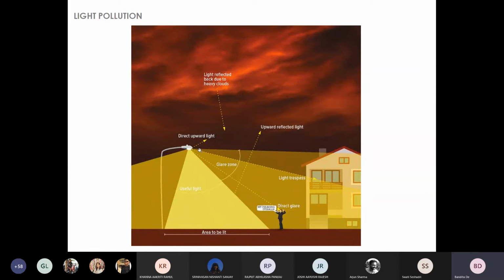Then there is an amount of light which gets scattered directly upwards towards the sky, which, like I said, because of the water vapor and dust, gets reflected back and creates an envelope over our cities. So the intent is to use lights which are efficiently designed to restrict the throw of this upward light, or should not cause these glare zones. It should only focus on the area that requires to be lit.